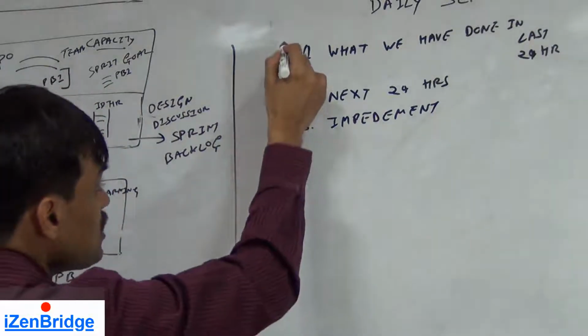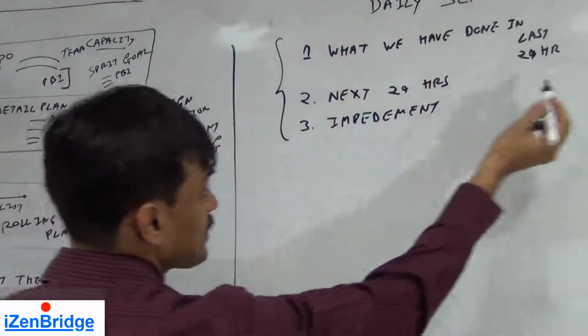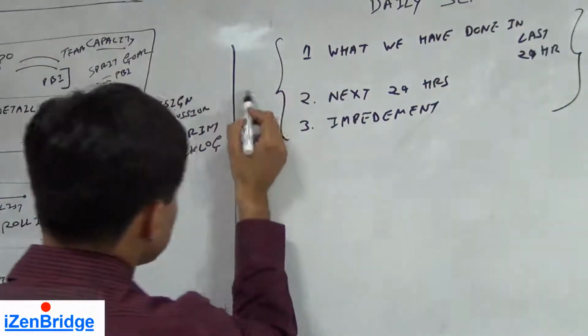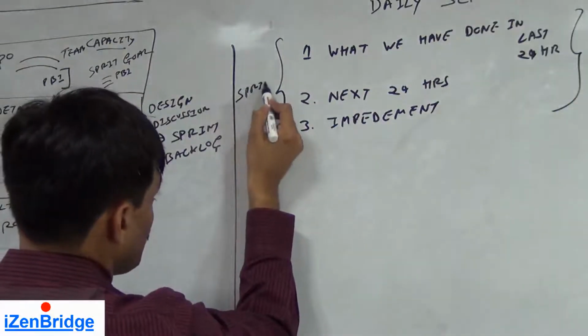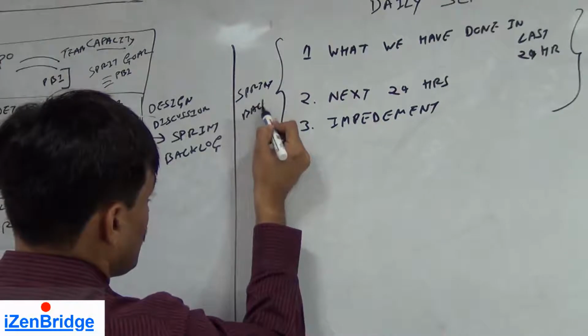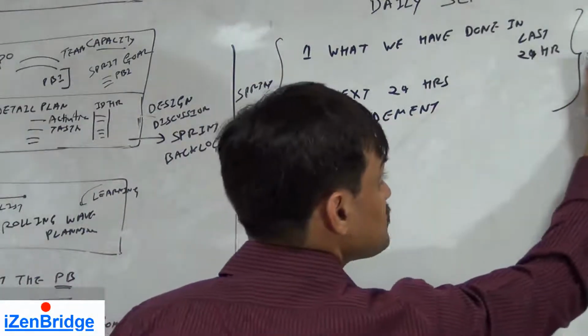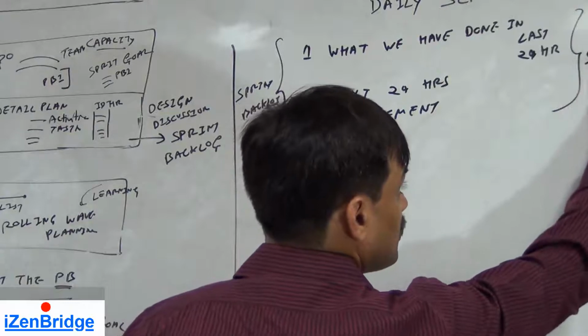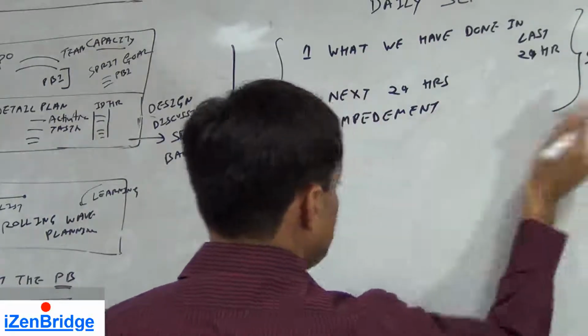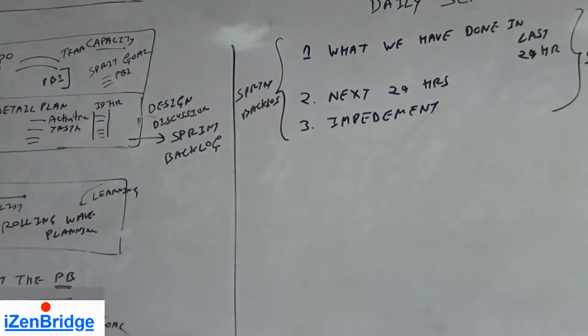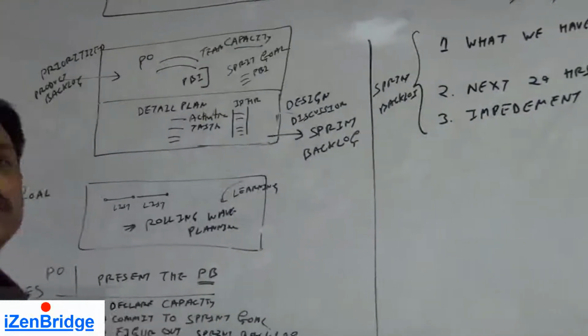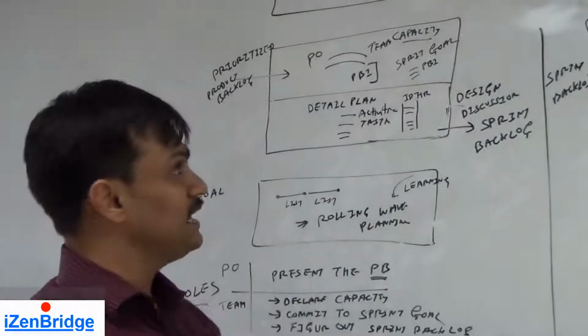Now, in general, the input for this daily Scrum meeting is again a sprint backlog. And the output is also a sprint backlog, as we are discussing it here, and identifying the impediments or action items. Now, why do we do it? What is the goal of a daily Scrum?